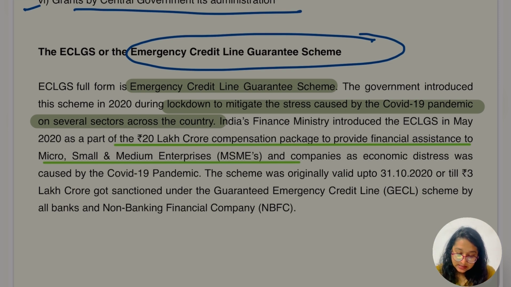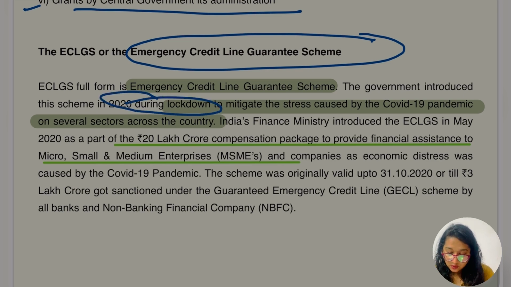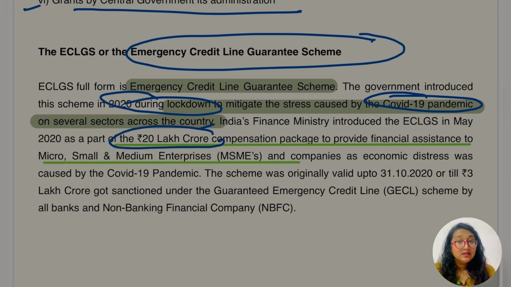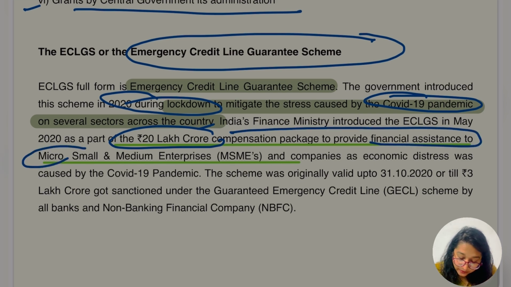Okay, so the ECLGS full form is Emergency Credit Line Guarantee Scheme. The government introduced this scheme in 2020 during the lockdown to mitigate the stress caused by the COVID-19 pandemic over several sectors across the country. India's Finance Ministry introduced the ECLGS in May 2020 as a part of the 20 lakh crore compensation package to provide financial assistance to whom? To the micro, to the small and to the medium enterprises.